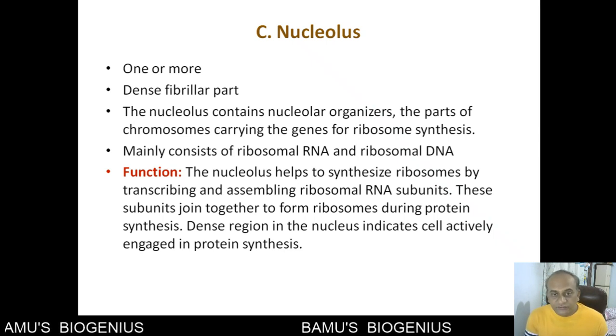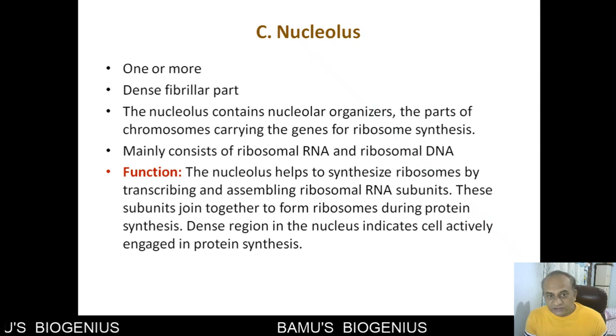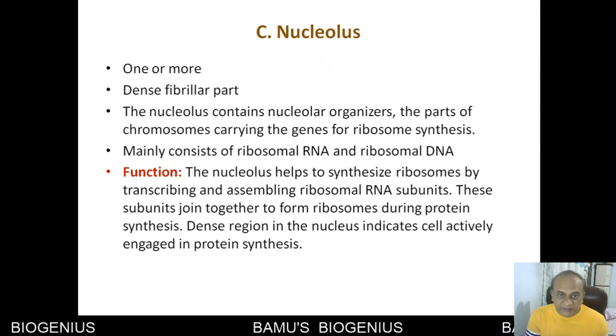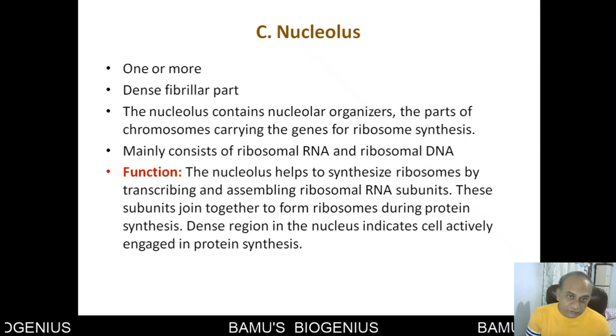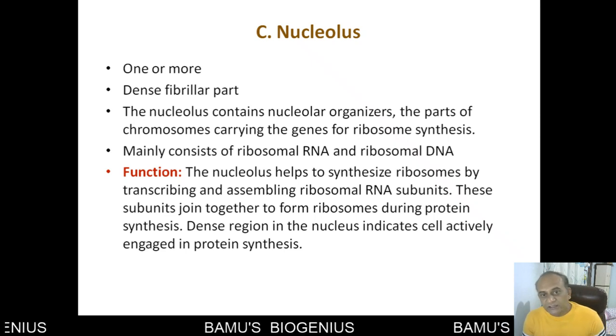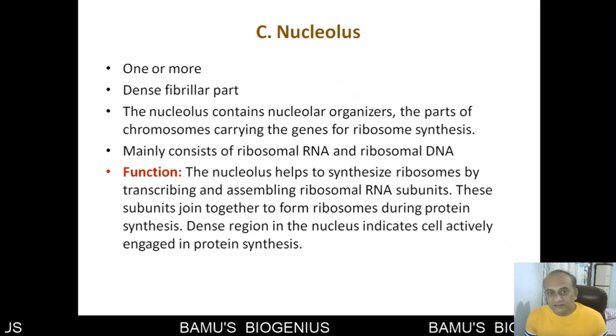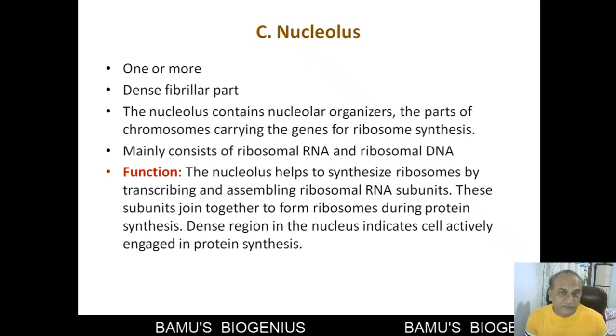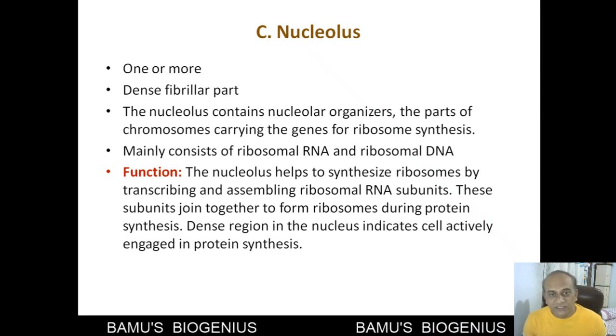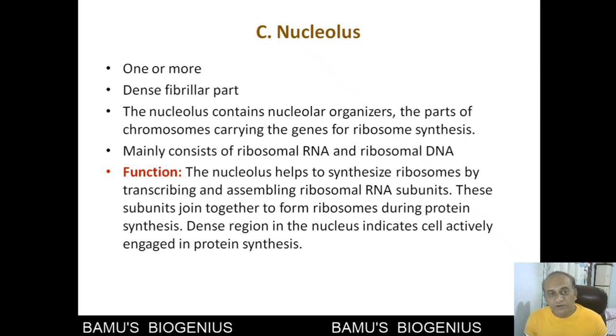So this ribosomal RNA, which is synthesized from the rDNA present in the nucleolus, binds with certain kinds of proteins and forms a ribosomal subunit, and these ribosomal subunits again join to form a ribosome.